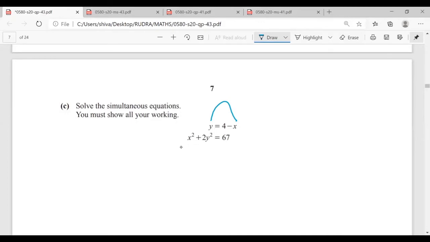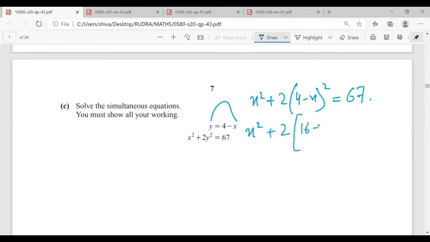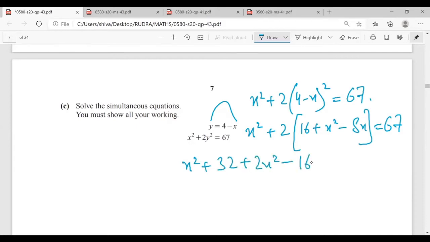So for example, if I substitute the value of y, this will be x square plus (4 minus x) whole square is equal to 67. Mr. Rudra, is it okay? Yes, sir. So this will be 16 plus x square minus 8x is equal to 67. This will be x square plus 32 plus 2x square minus 16x is equal to 67. So this will be 3x square minus 16x.